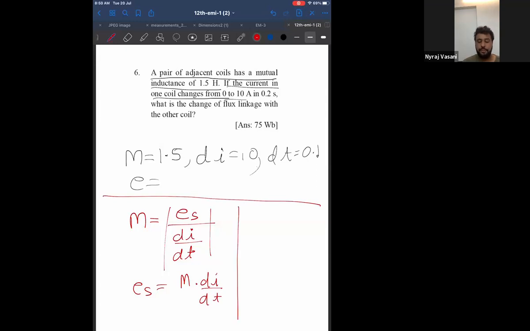Correct? Now, E equals M, which is 1.5, into dI by dt. What is dI? 10, upon dt, which is 0.2. Correct?